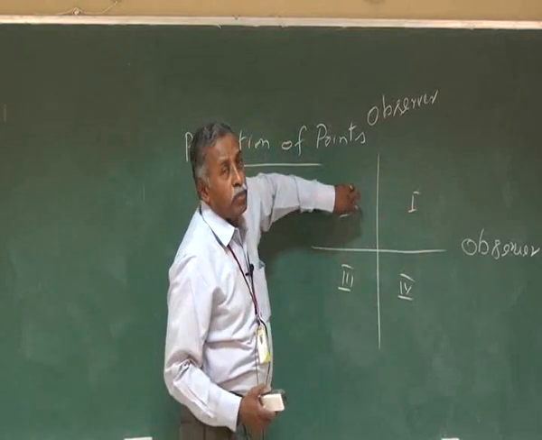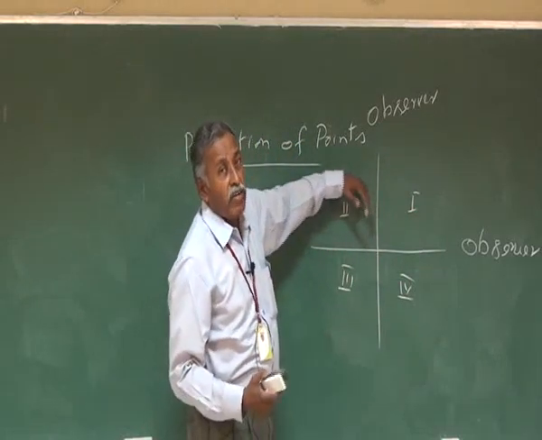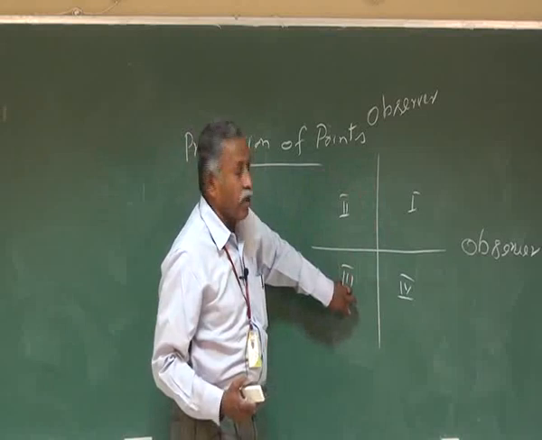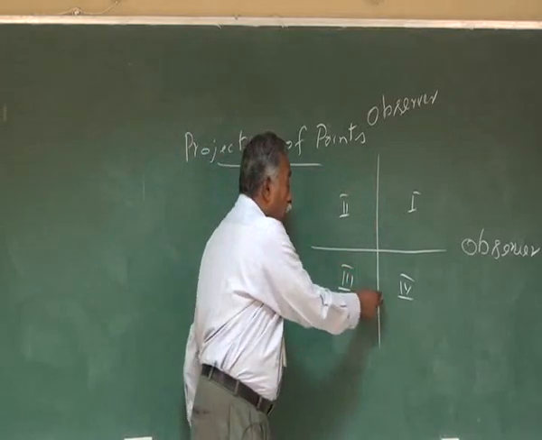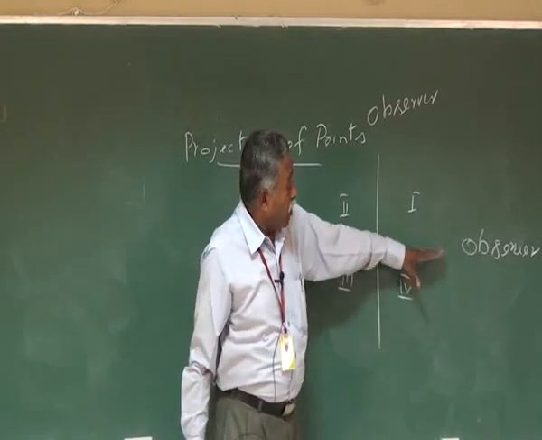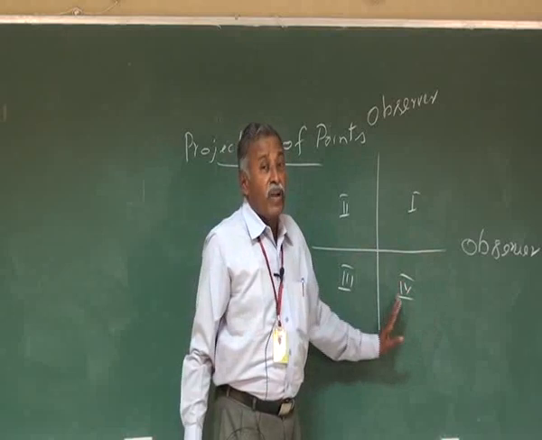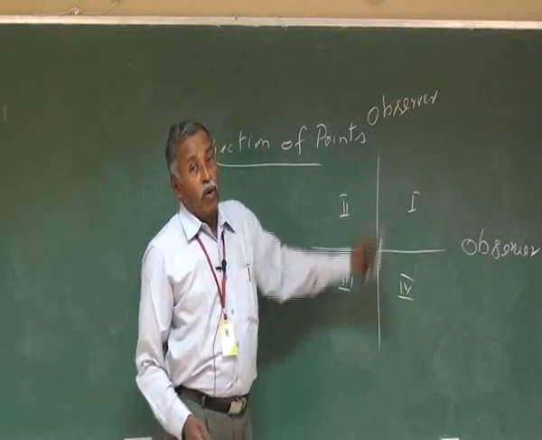Suppose if the point is kept in the second quadrant, it is above horizontal plane, behind the vertical plane. Suppose if we keep the point in the third quadrant, it is below horizontal plane, behind the vertical plane. If you keep the point in the fourth quadrant, it is below horizontal plane, in front of vertical plane. Now we will see one by one.